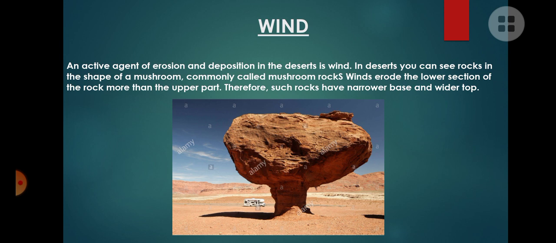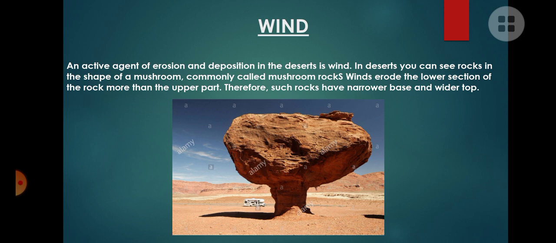Okay. So in desert areas, you could see these types of rocks, the mushroom shaped rocks you see in the picture. So how are these mushroom shaped rocks formed? Because in the deserts, the winds erode the lower part of the rock more than the upper part.